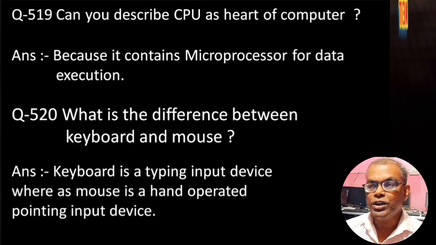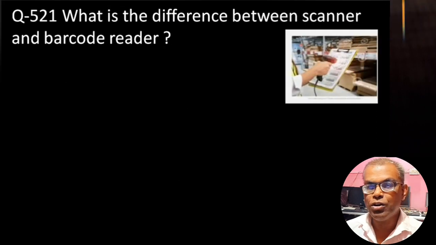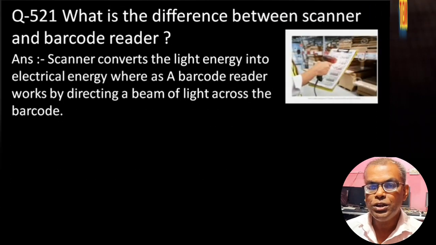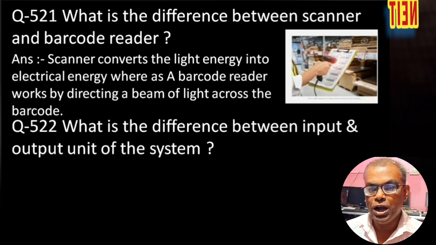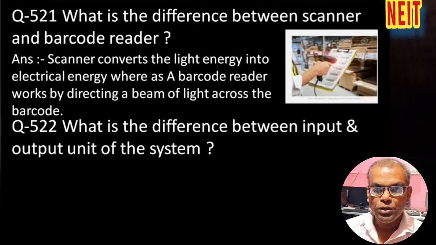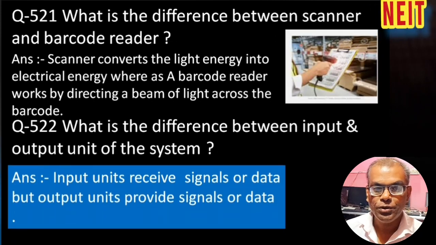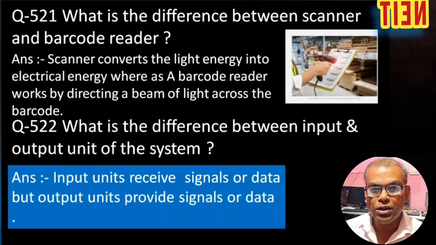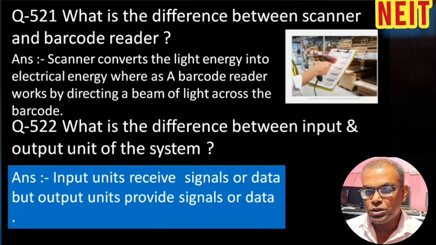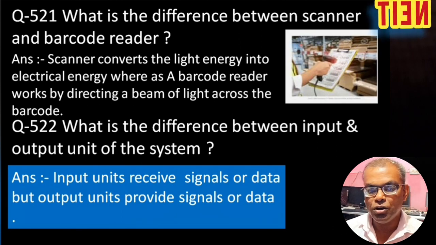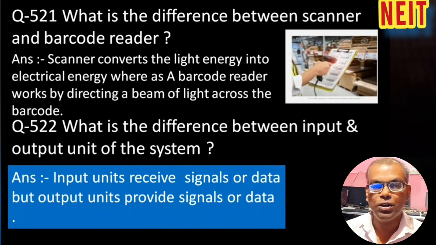What is the difference between scanner and barcode reader? These both are also input device, but scanner converts the light energy into electrical energy, whereas a barcode reader works by directing a beam of light across the barcode. What is the difference between input and output unit of a system? The unit of a computer by which we are feeding data to computer, that is called input, and the unit of computer by which we are getting information, that is called output. So now you see input units receive signal or data, but output units provide signal or data.